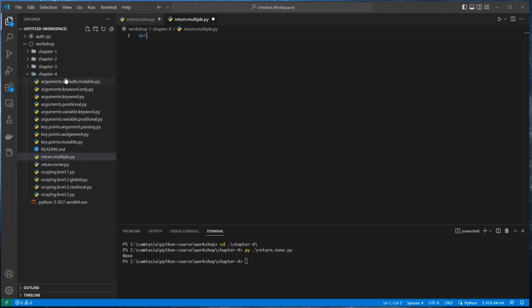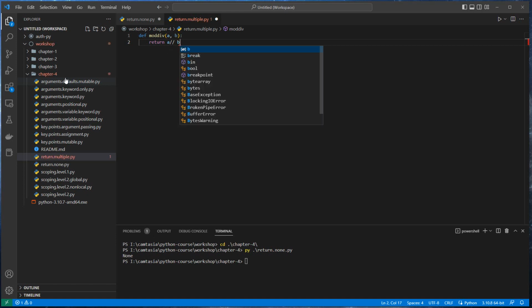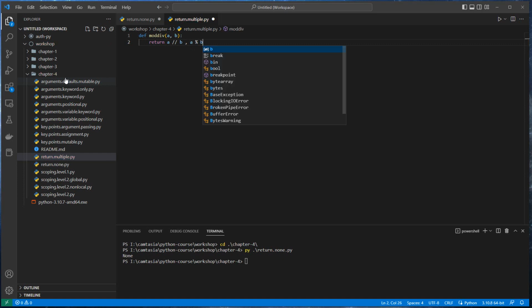I want to define a new function called moddiv, like this, a, b. I want to return a divided by b, comma, a mod b.